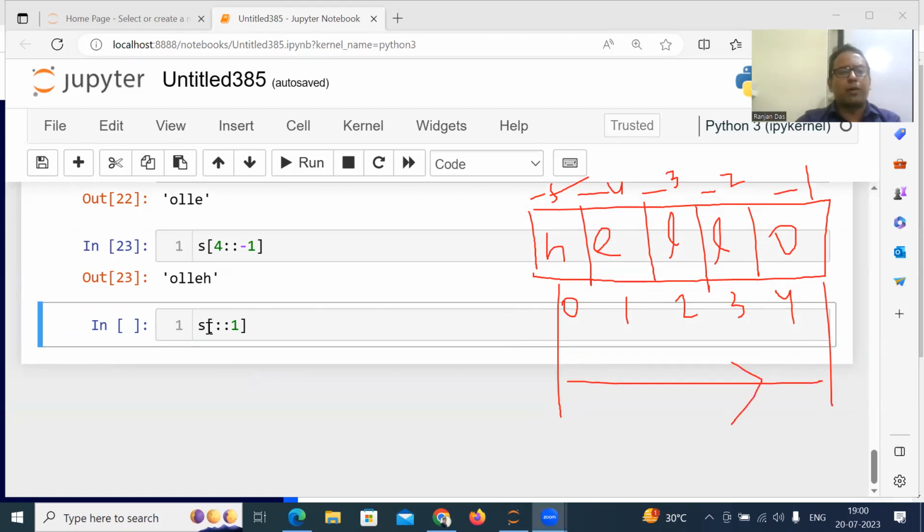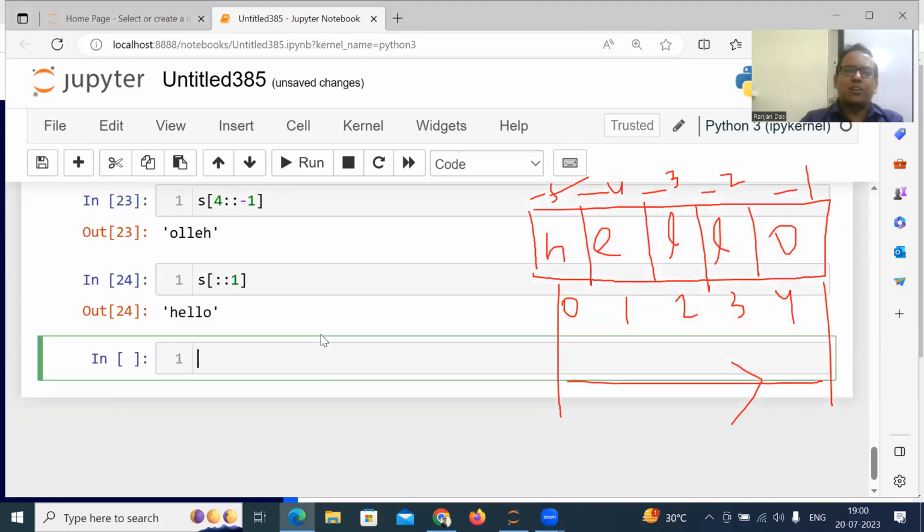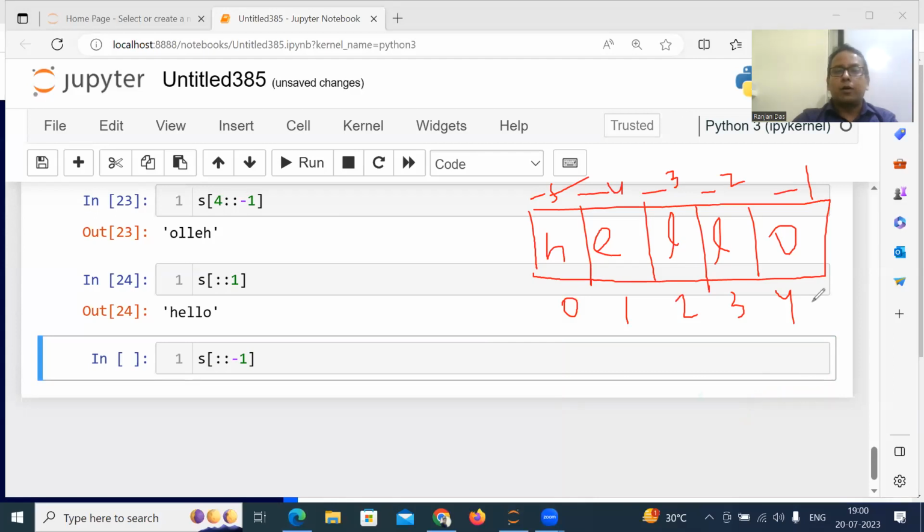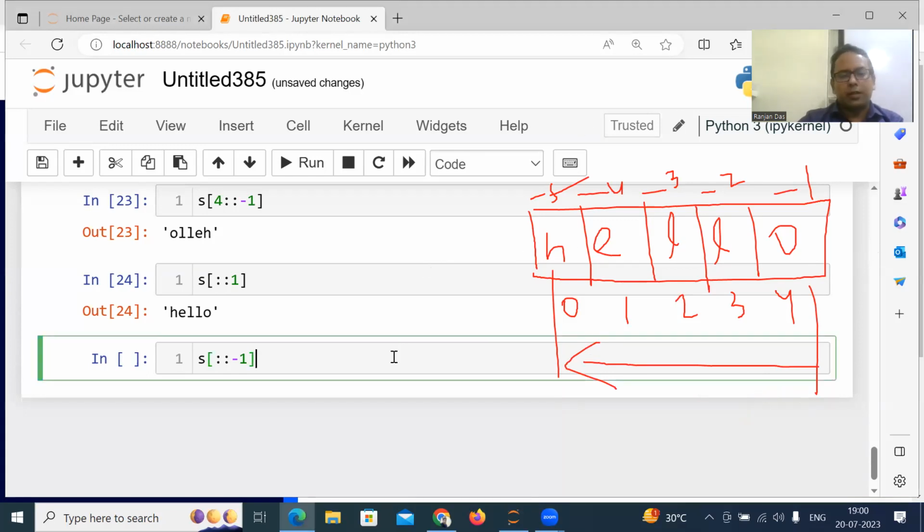So if you move from left to right, from start to end, the answer is simply hello. But if I write the reverse way, minus 1, that means the step is negative. That means you will move from right to left, from end to beginning, because the step is negative. So this will reverse any string. You take any string, this command will reverse it.